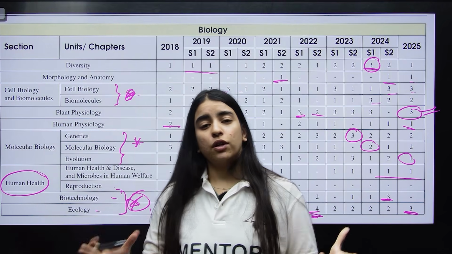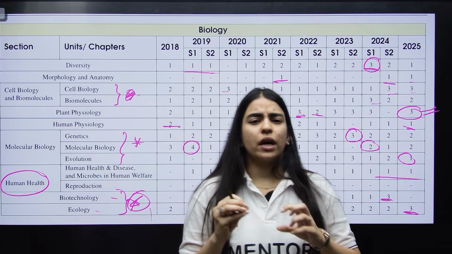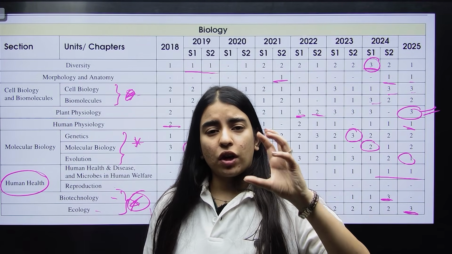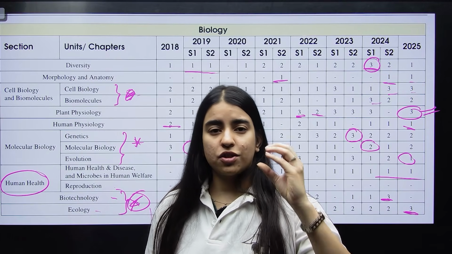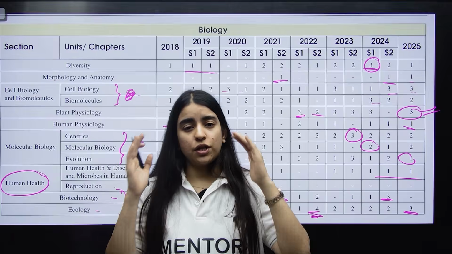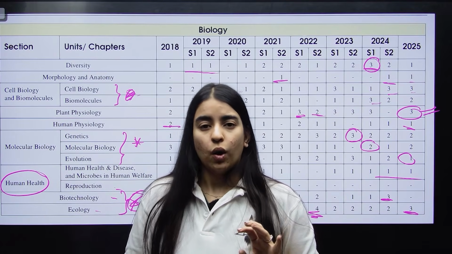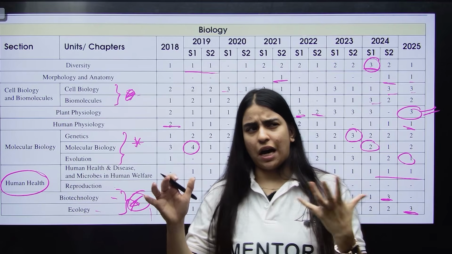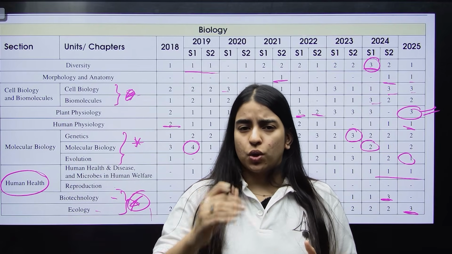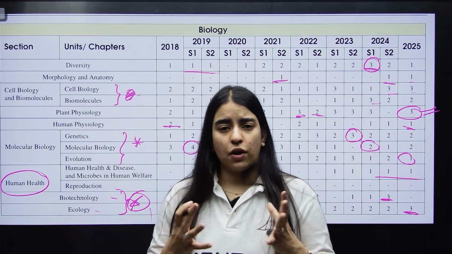Now, I know that many of you are preparing for NEST. I know you people are scared, but I'll tell you something. If you look at NEST's paper, the questions are slightly lengthy. But if you're able to understand the question, what it's trying to ask, what is the information given, you can actually decode the question just by reading it. Some questions are really that simple. If you just understand the crux of the question, you can easily eliminate the wrong answers from the options that are given by your NEST examiners.